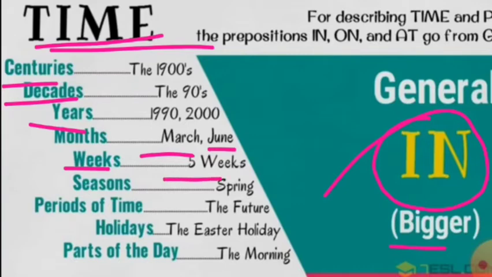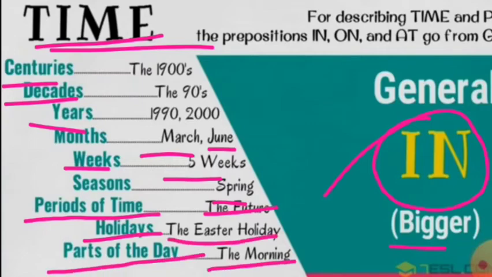How do we say in 5 weeks? How do we say in the century 1900, or in the 1900s, or in the 90s, or in the year 1990 or 2000, in the month of March or June or July, in 5 weeks, in spring for season, in a particular period of time like in the future or in the past, or for holidays like in the Easter holiday, or for parts of day like morning.